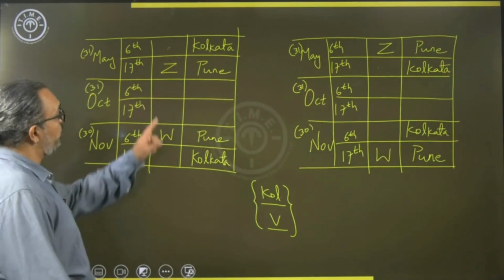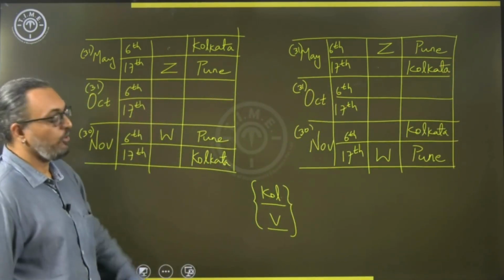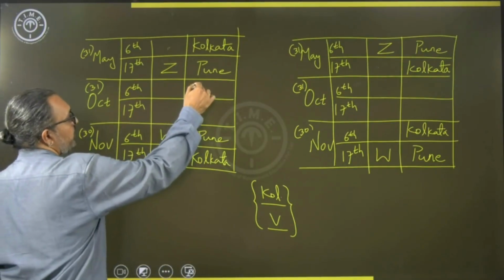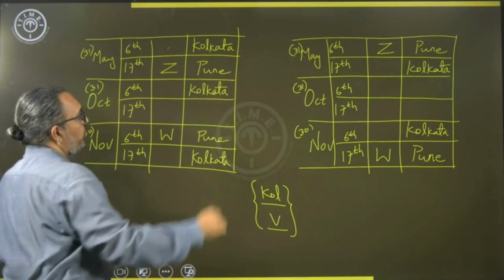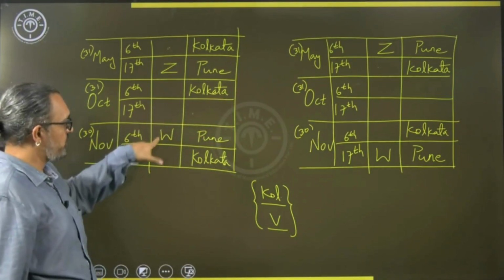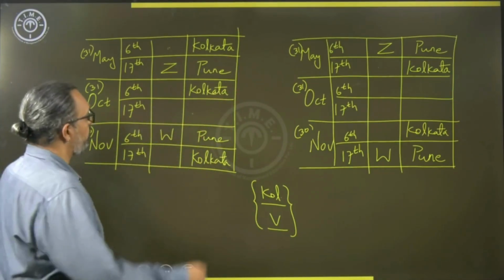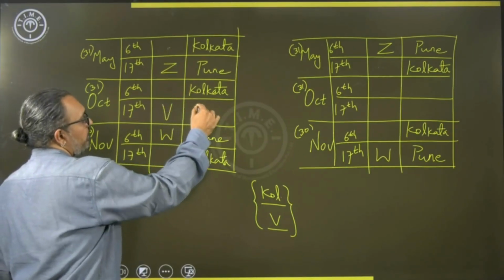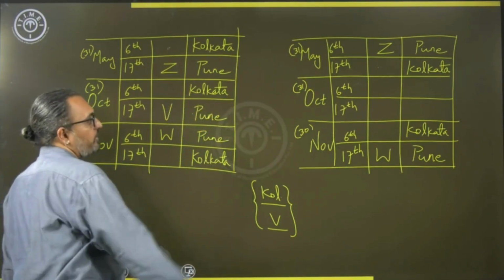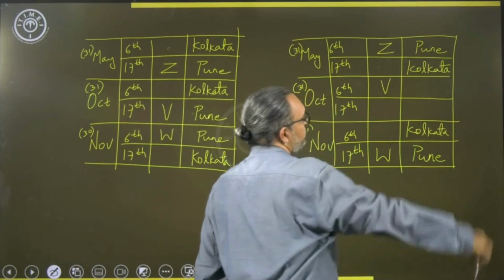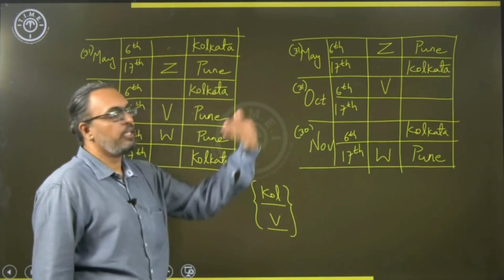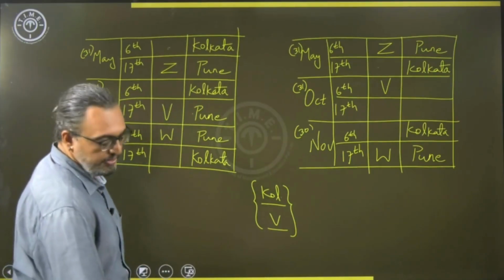Here also 6th of May is Pune, so the other will be Kolkata. Correct? So, now here the only possibility of fixing Kolkata and V is here. So, compulsorily now I have to give Kolkata here. I cannot give Kolkata on 17th of October because then V cannot be given. So, Kolkata here, V here, then this has to be Pune. Okay, in this case, since Kolkata is already here, I can give V here. V is immediately after Kolkata. Correct? Then,